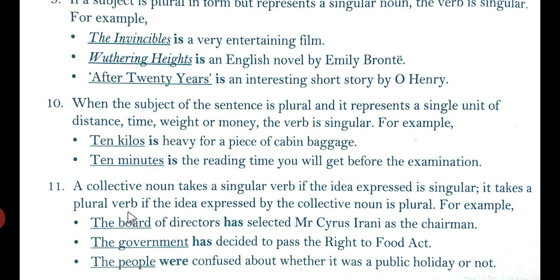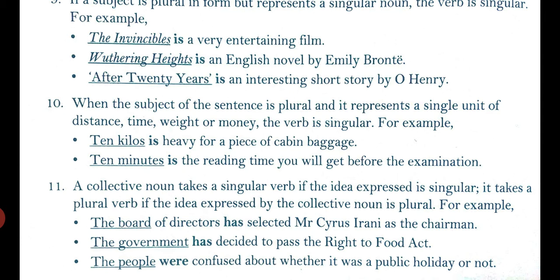Next comes the collective noun. I hope that you have not forgotten the definition of collective noun. A collective noun names a group or a class of similar things or persons taken together and spoken of as one whole, W-H-O-L-E, whole.